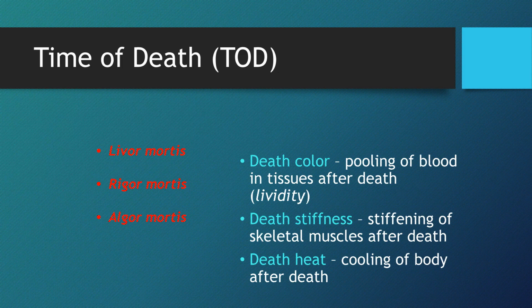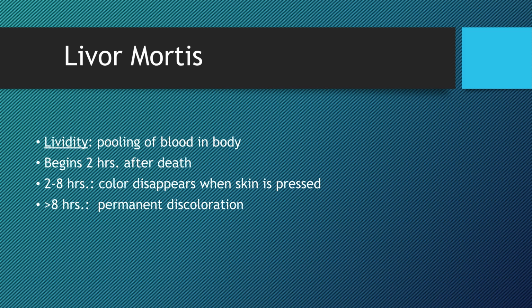Livor mortis, or lividity, is the pooling of blood in the body. It begins 2 hours after death. Between 2 and 8 hours, the color disappears when the skin is pressed. After 8 hours, the discoloration is permanent. Factors affecting livor mortis include ambient temperature, as blood pools faster on a hot day and slower in a cool room. It can also help determine if the body was moved.